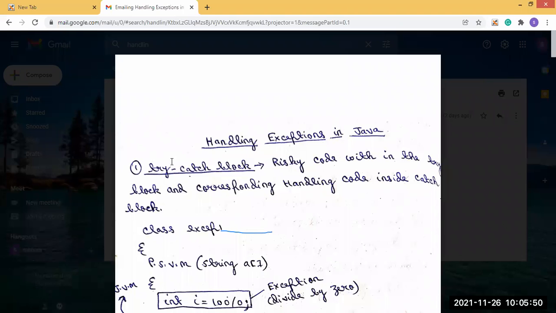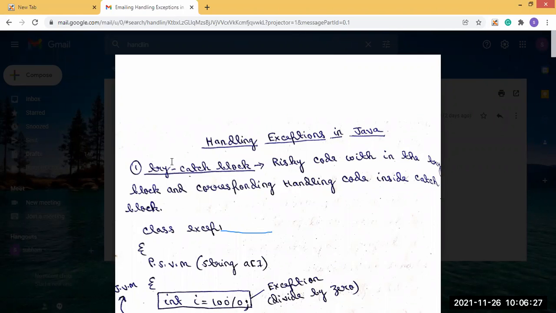So in this argument we will pass ArithmeticException, and we will create an object of that class and pass it as an argument to the catch block. What will this object do? This object will catch whatever is thrown from the try block. This is the use of this object.